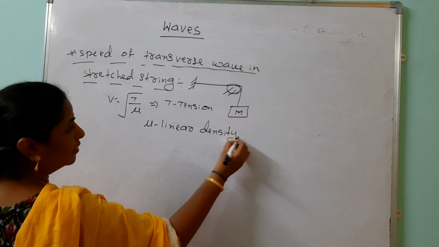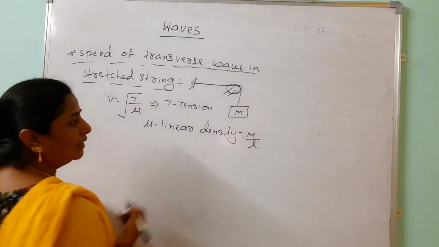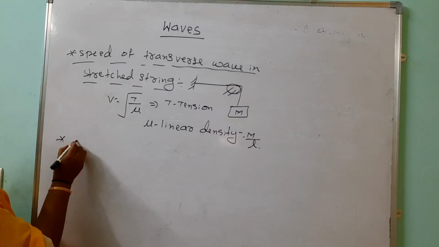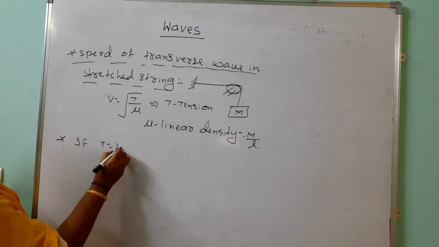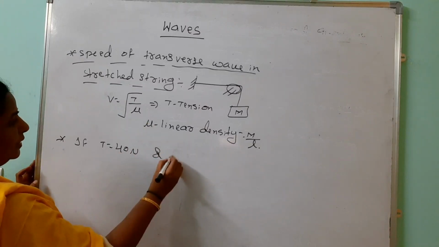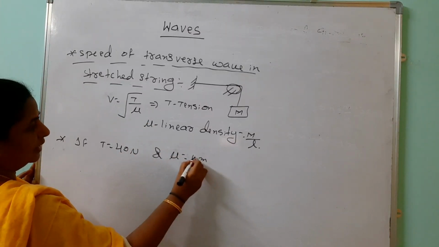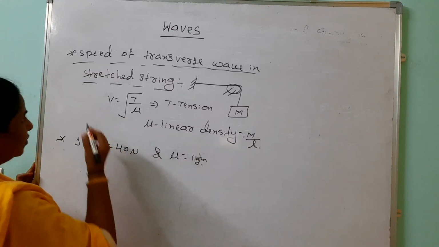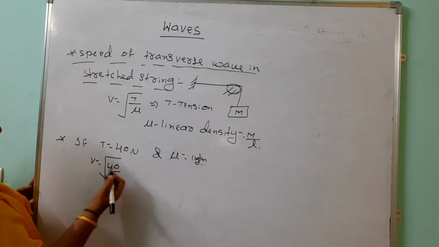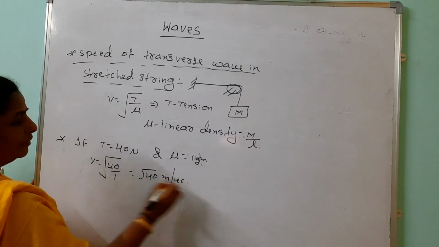And what is the formula for linear density? Mass per unit length is nothing but linear density. So how to write the speed formula? Suppose T equals 40 newtons and mu equals 1 kg per meter. Then how to find the speed of this one? Under root 40 by 1. So under root 40 meters per second. Like that we can calculate.